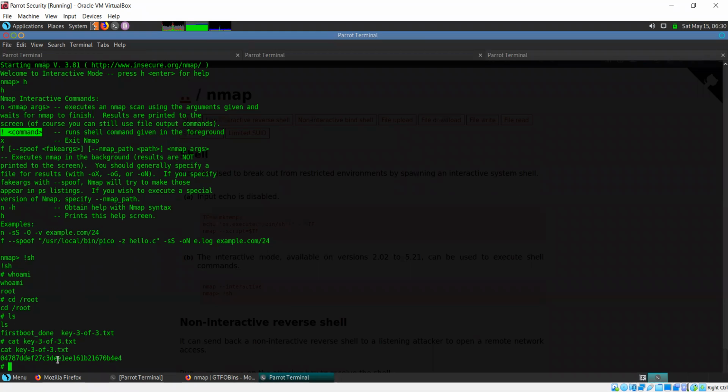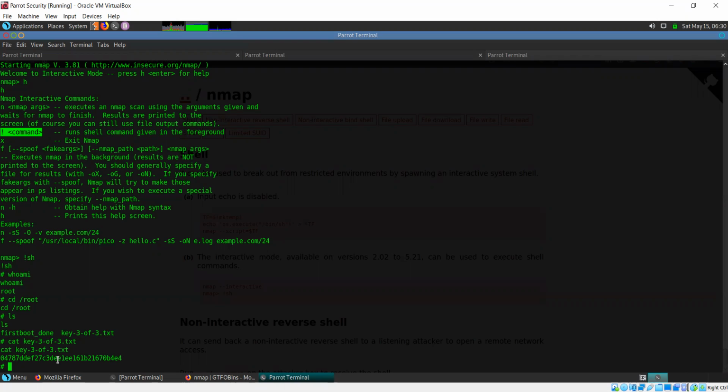This nmap --interactive, is that the privilege escalation? No, that is simply interactive mode. We are able to perform privilege escalation because the nmap executable is a setuid file here, so it's running with root privileges. That is why we're able to perform this.